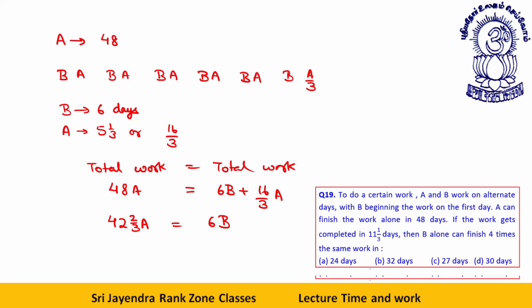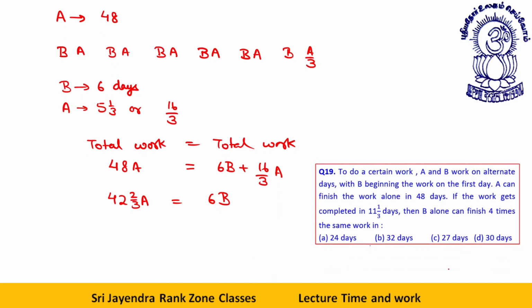Now this way the efficiencies of A and B are 42 2 by 3A is equal to 6B. Or I can say 42 into 3 is 126. 126 into 2, 128A divided by 3 is equal to 6B. So far clear? 128A is equal to 18B. That is, let's further cancel it.